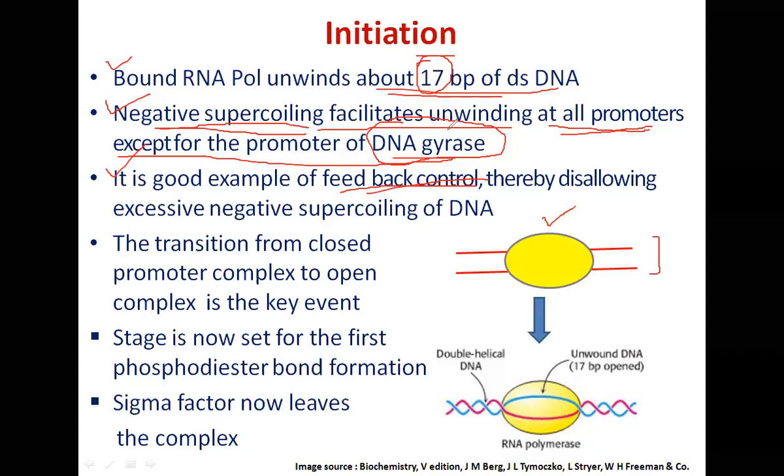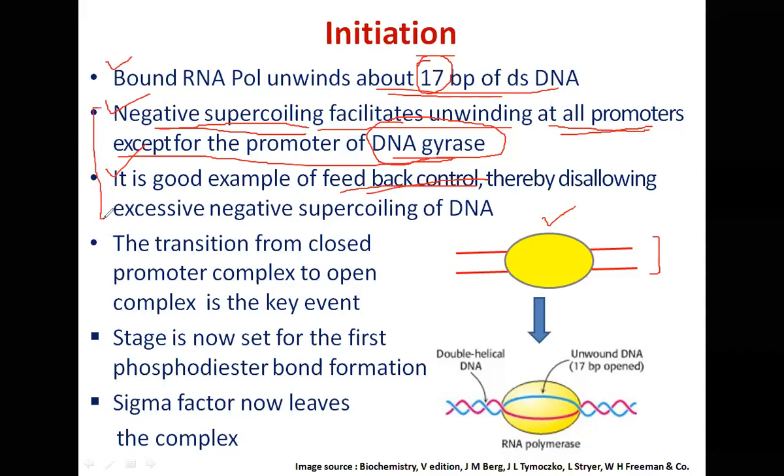So DNA gyrase synthesis will stop. No further synthesis of DNA gyrase and no further introduction of negative supercoils in the DNA, because DNA is already excessively negatively supercoiled. So to prevent that excessive negative supercoiling of the DNA, nature has introduced this feedback control mechanism.